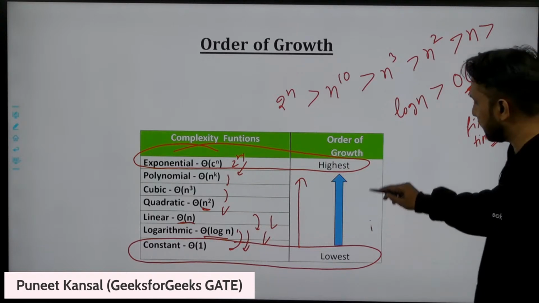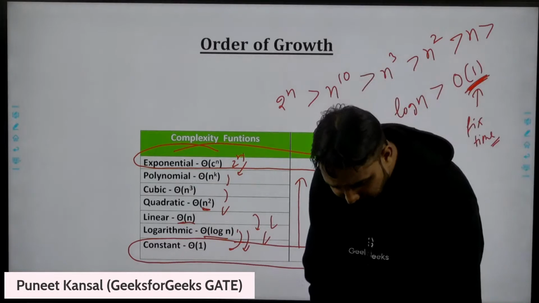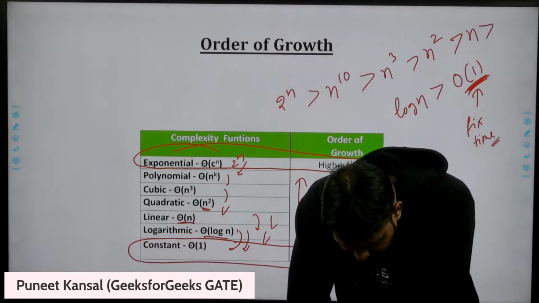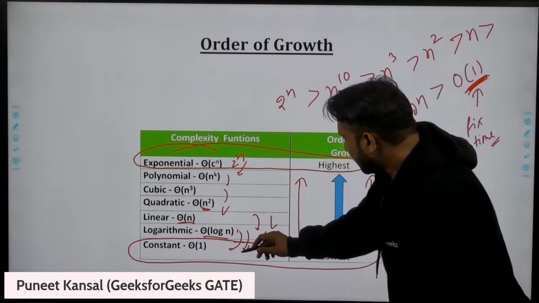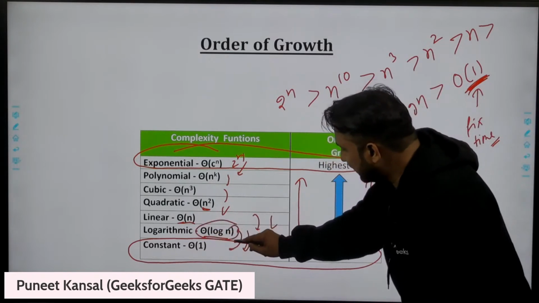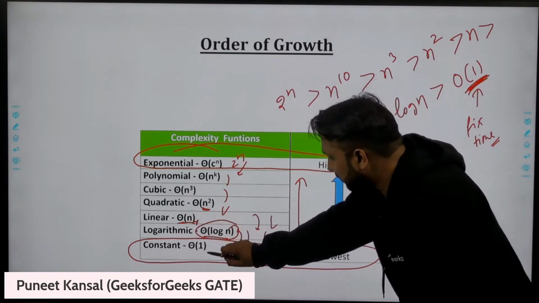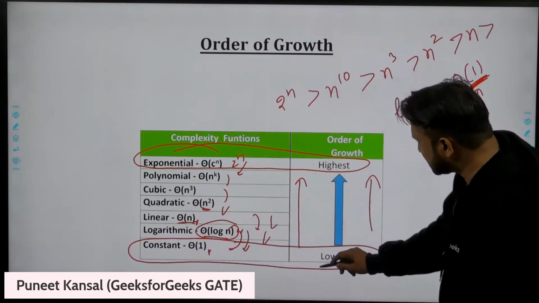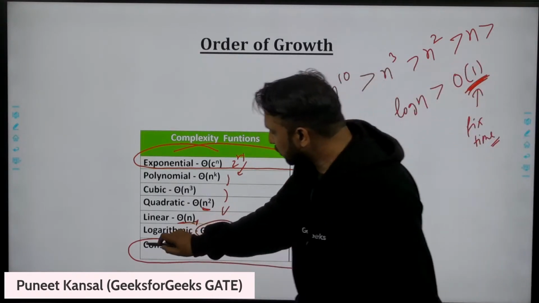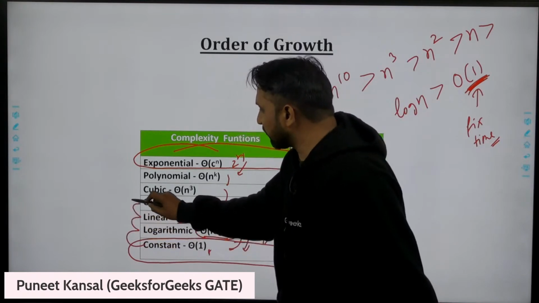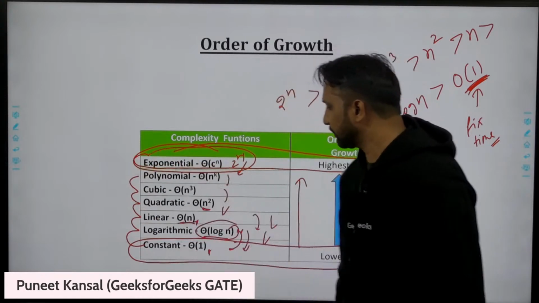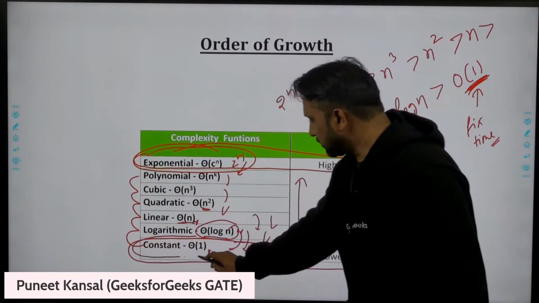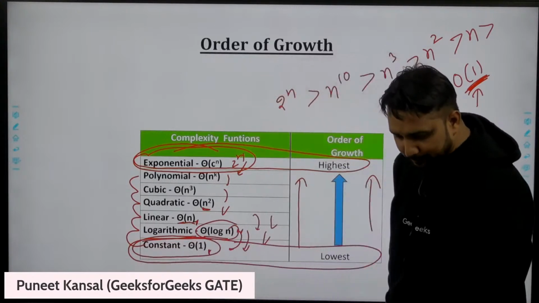So you already told me this thing. I hope this is clear now. Log n will lie between order of n and constant. This is how I have written them according to their level of complexity. This function, exponential, is the biggest function, and this is the lowest function.